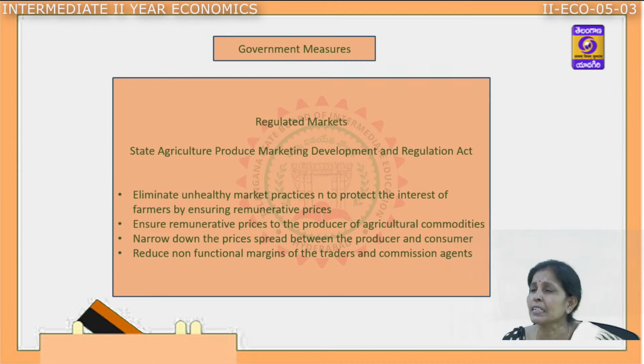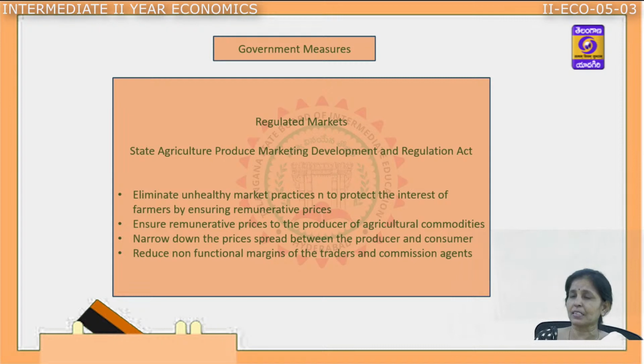So what are these markets? These are the markets that are trying to remove all the unhealthy market practices, all the middlemen practices. They are trying to protect the farmers by taking care of the interest of the farmers. So let us see how they are trying to provide this.